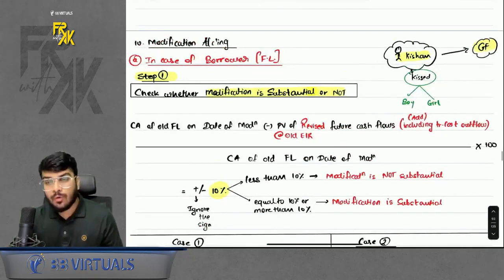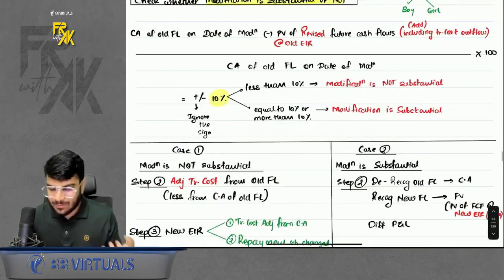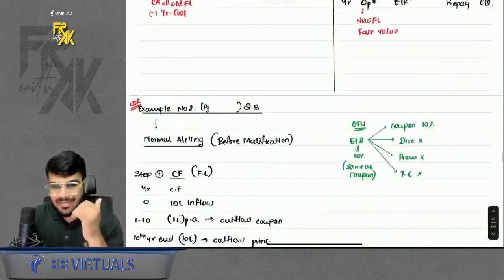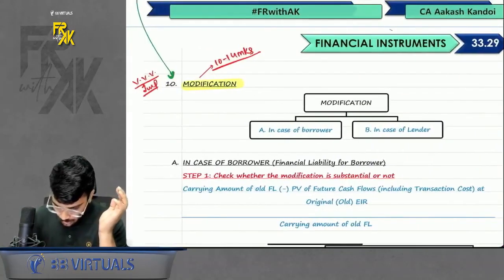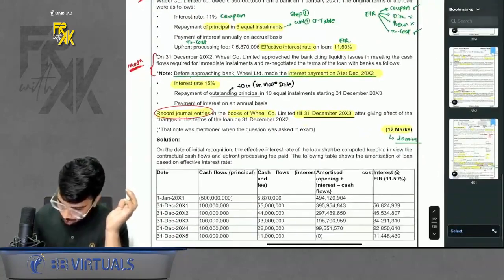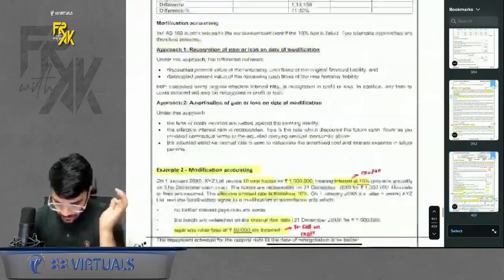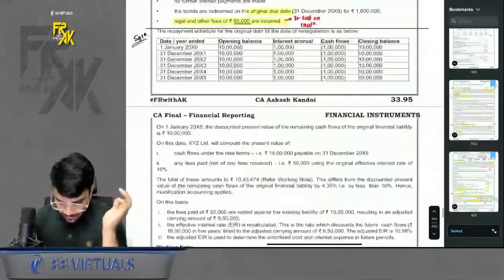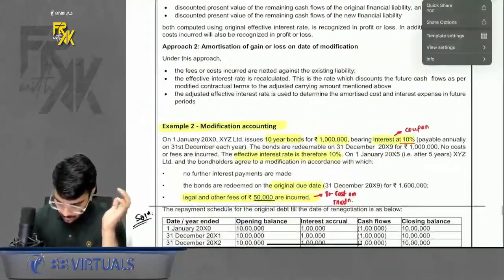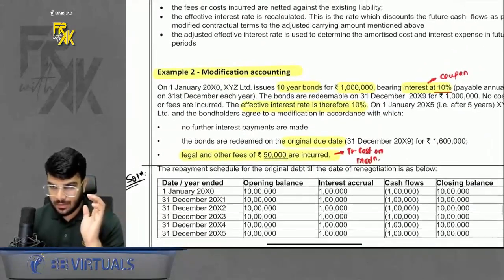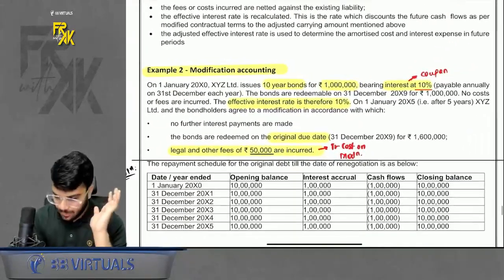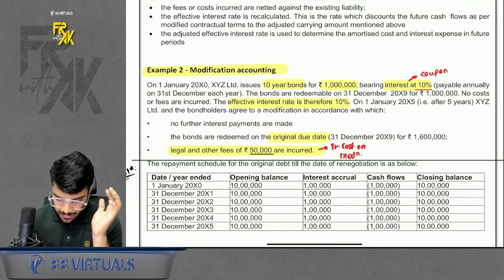Now I just gave you an overview of the steps. Of course, just by reading the steps, you don't understand anything. So how about discussing some example? Okay. So in our textbook, we have certain examples in the form of solved examples, if you know, right? So let's say we come on towards example number 2. Okay. So see what was given here. Now I will teach you how to do the accounting for modification. Okay. Please be patient and listen to me very carefully.